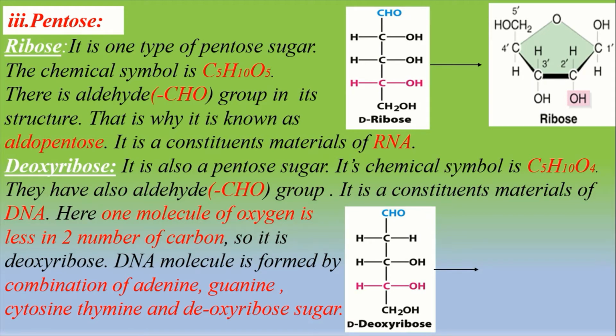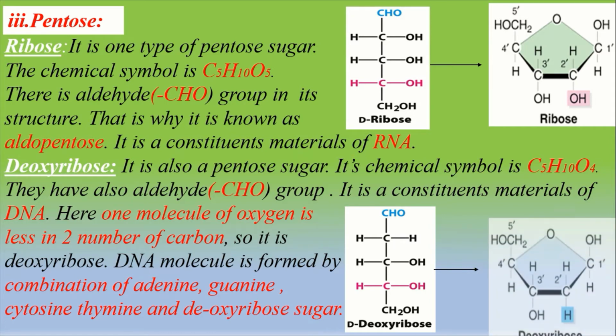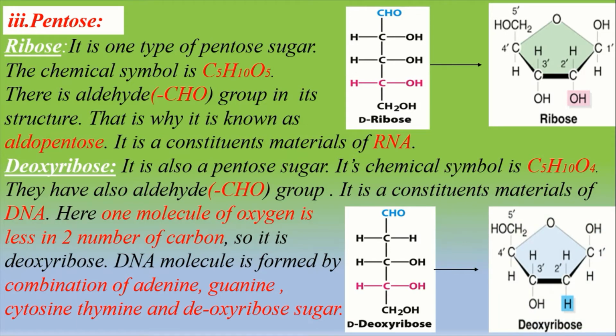The DNA molecule is formed from a combination of adenine, guanine, cytosine, thymine and deoxyribose sugar. Everybody see the ring structure of deoxyribose sugar. Here deoxy means without oxygen, that means oxygen does not remain on carbon number 2. Everybody see the figure here, on carbon number 2 there is no OH. Instead of OH, here is only H. For this reason, the name of this sugar is deoxyribose.